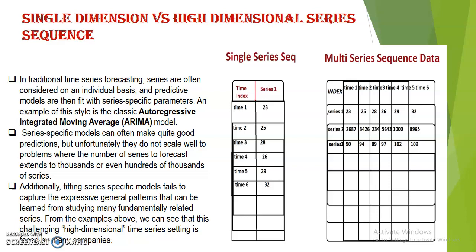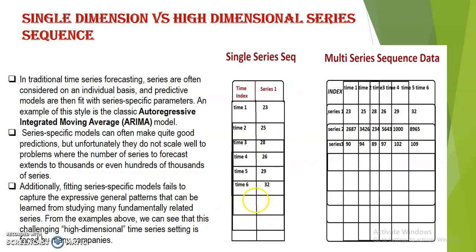Suppose it's a Wikipedia page like series 1, or the sales of a particular company or a particular mart. You have to give a prediction for that count only. So if you see here in series 1, it shows 23, 25, 28. Continuously you have to predict for the next time span, the next time intervals.